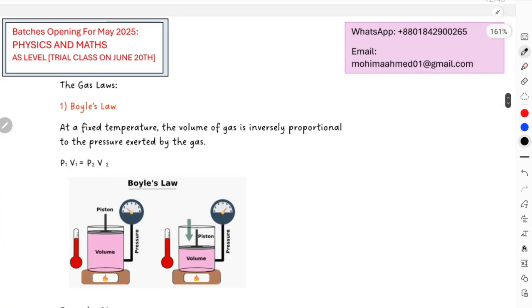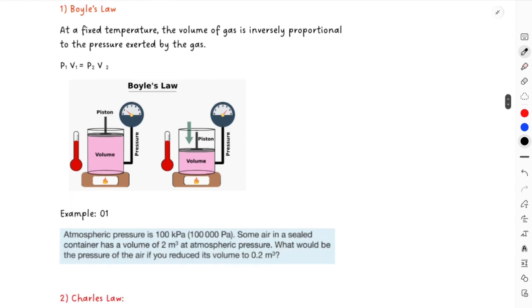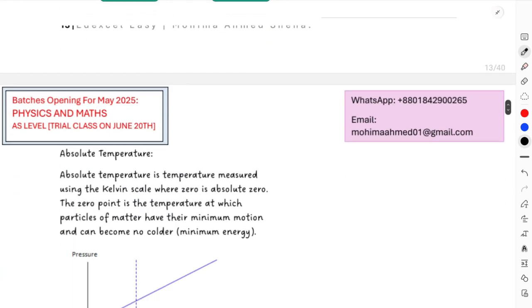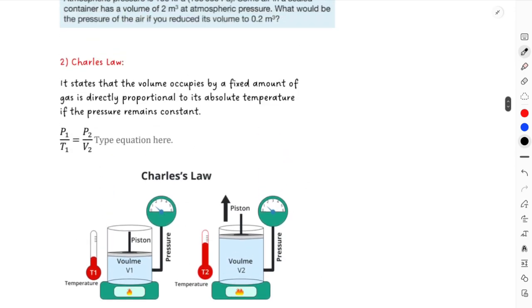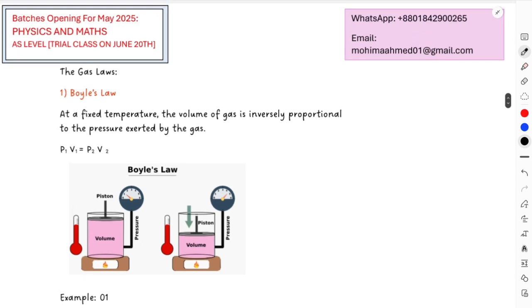These are for gas laws. Okay, for gas laws over here, there are 3 laws: Boyle's law, Charles' law, and the third law is not required for you, sorry. So Boyle's law indicates that at fixed temperature, the volume of a gas is inversely proportional to the pressure exerted by the gas.